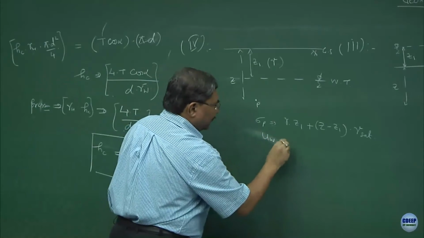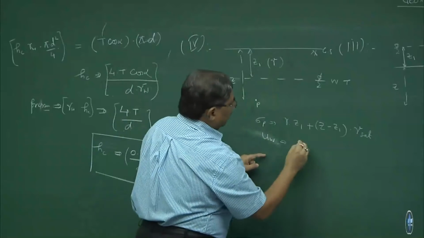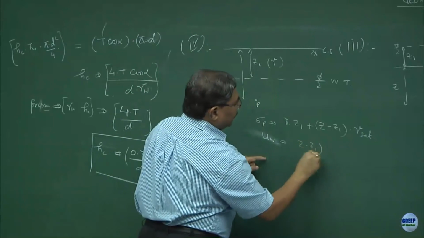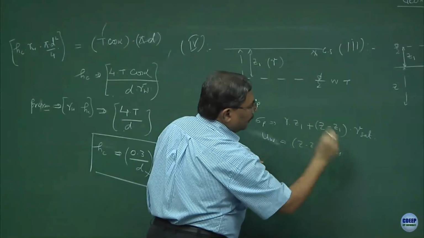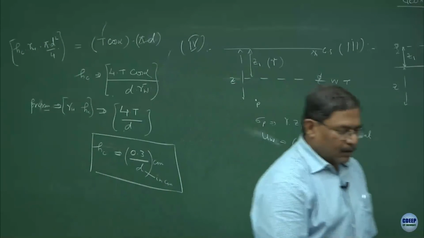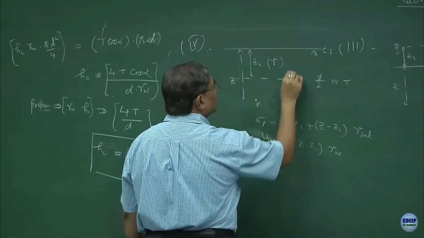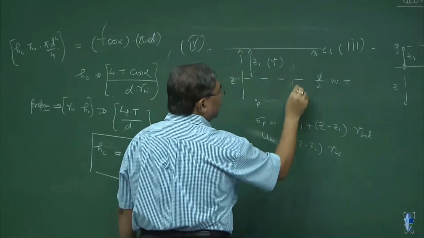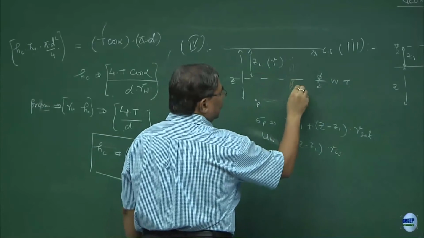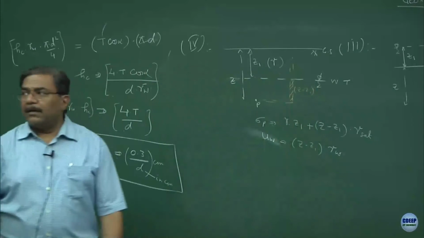UW. Normal simple cases, granular material is filled up over here. This will be Z minus Z1 into gamma W. Remember, the piezometric tube has to be kept here, and this goes up to the phreatic table. So, this is your Z minus Z1. Is this fine?